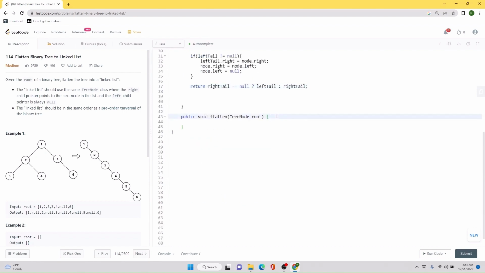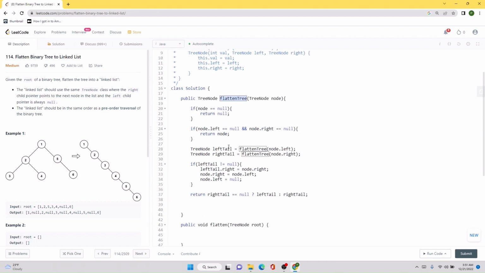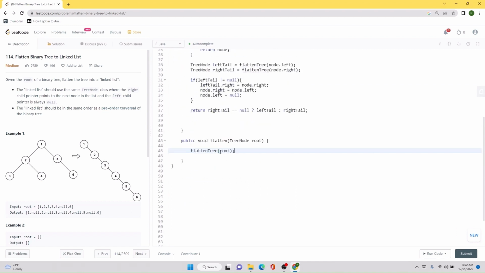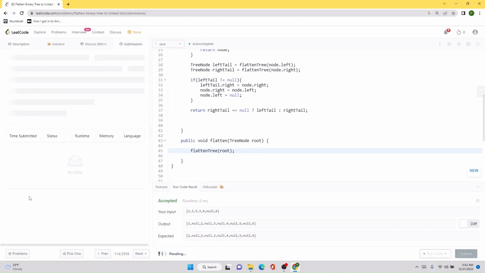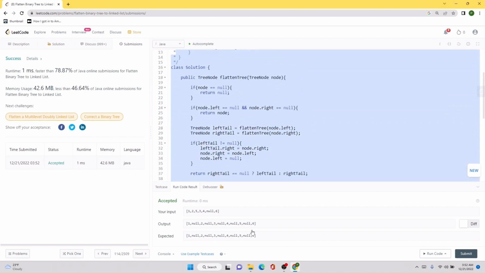And now all we need to do is from our main method, we will call the flatten tree method with the first root node. Let's try to run this code. Seems like our solution is working as expected. Let's submit this code. And our code runs pretty efficiently compared to a lot of other solutions, which is great. I will be posting this solution in the comments so you can check it out from there.